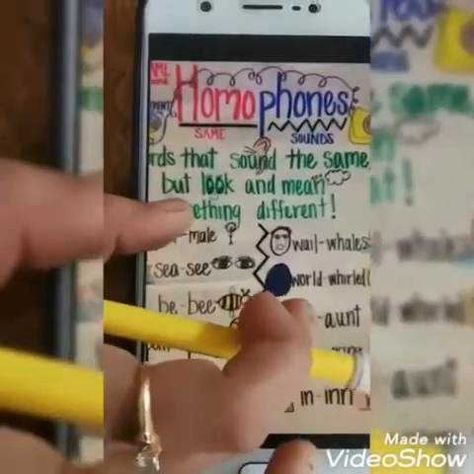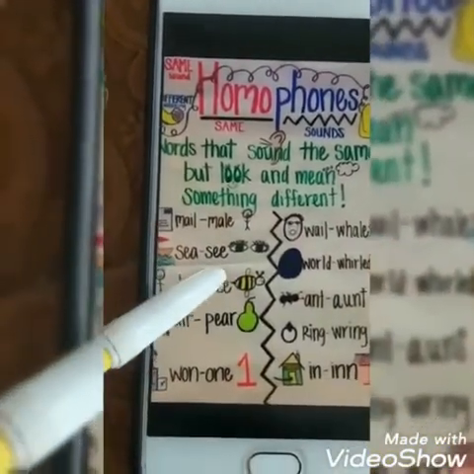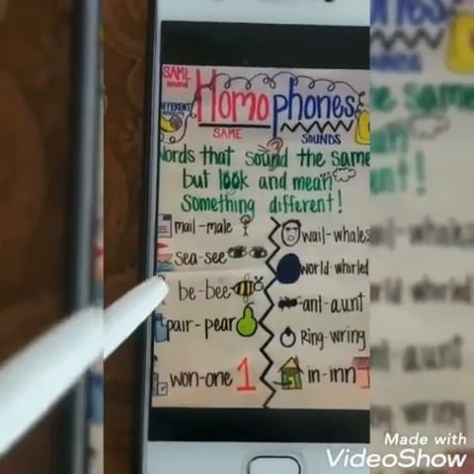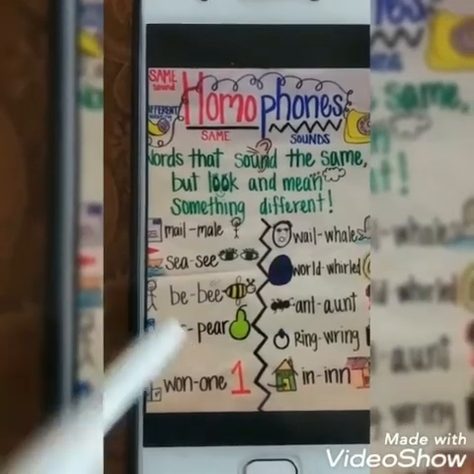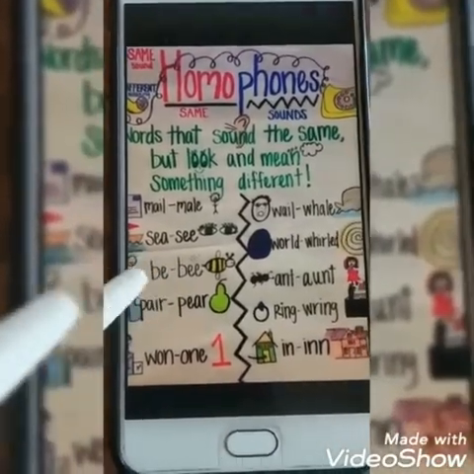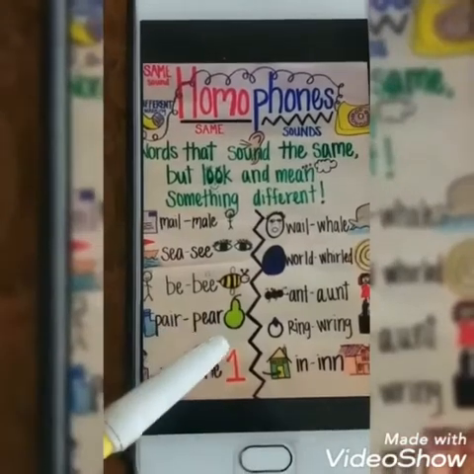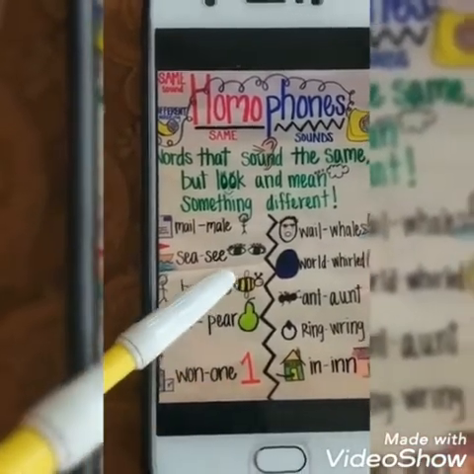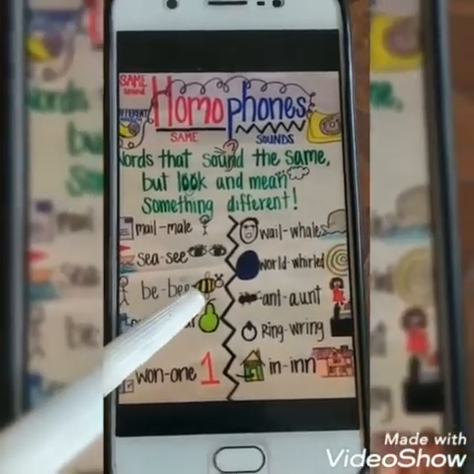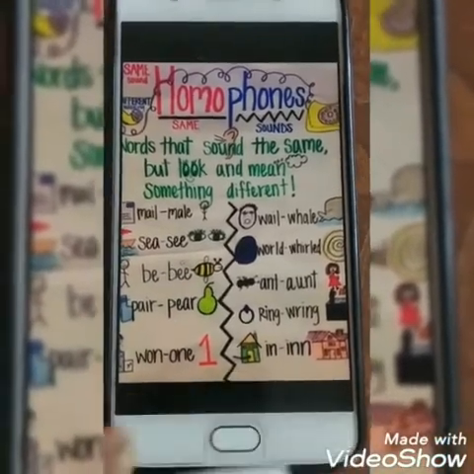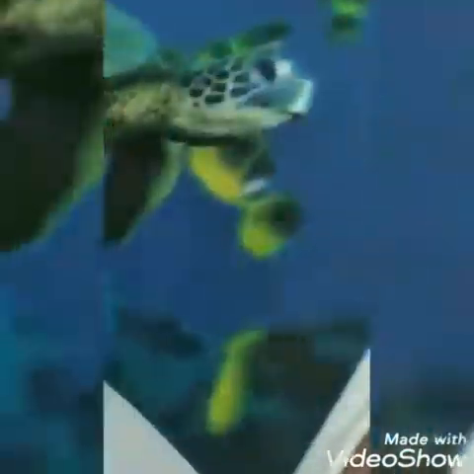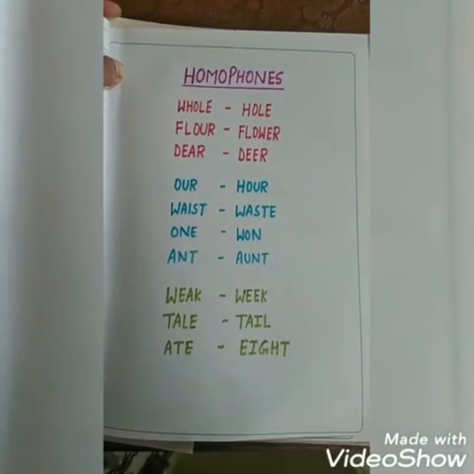You can see S-E-A and S-E-E. Same sound but different meaning. How? S-E-A is a place which is surrounded by water. S-E-A is sea. But S-E-E is something which you see with your eyes. Okay. Now children, for example, there's a hole in a cloth, you know.